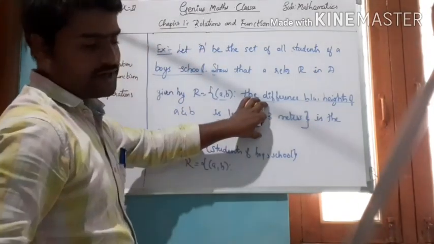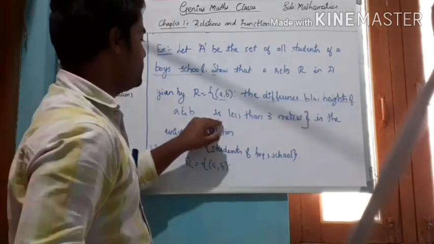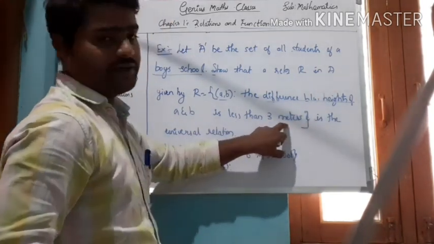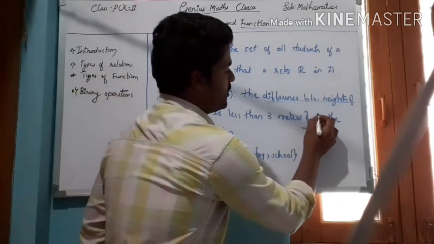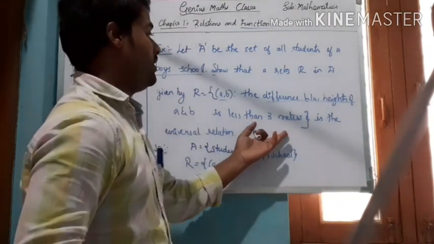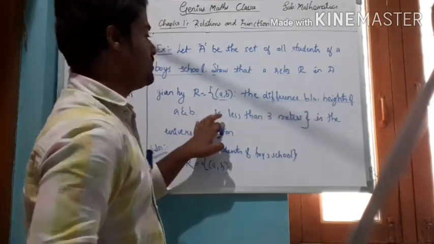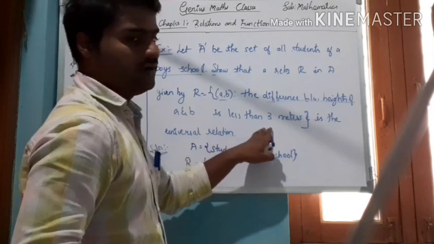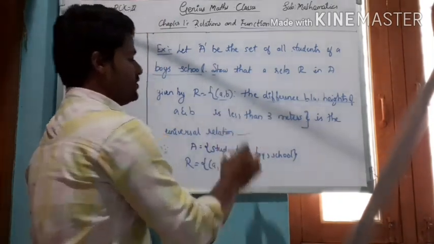Any two boys considered, their height difference is always less than 3 meters. 3 meters is huge. The difference between the heights of any two students is obviously smaller than this, and therefore this relation is a universal relation.